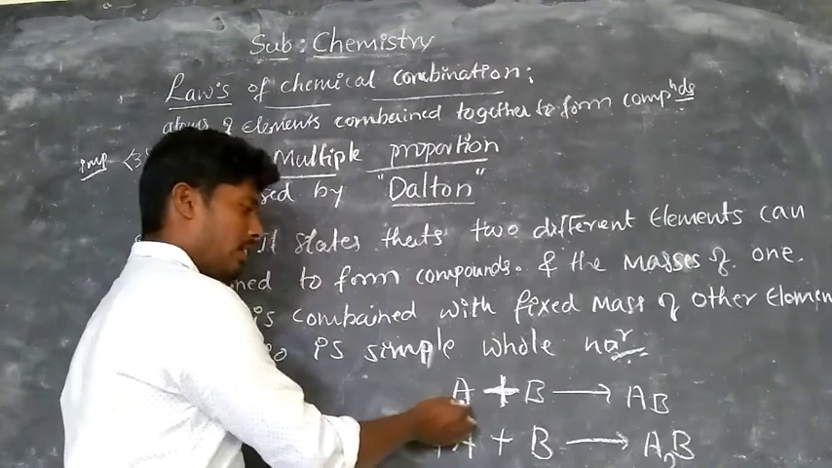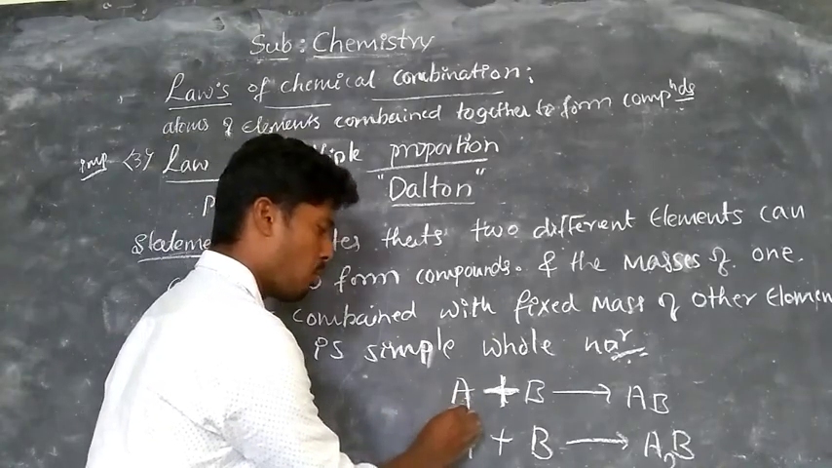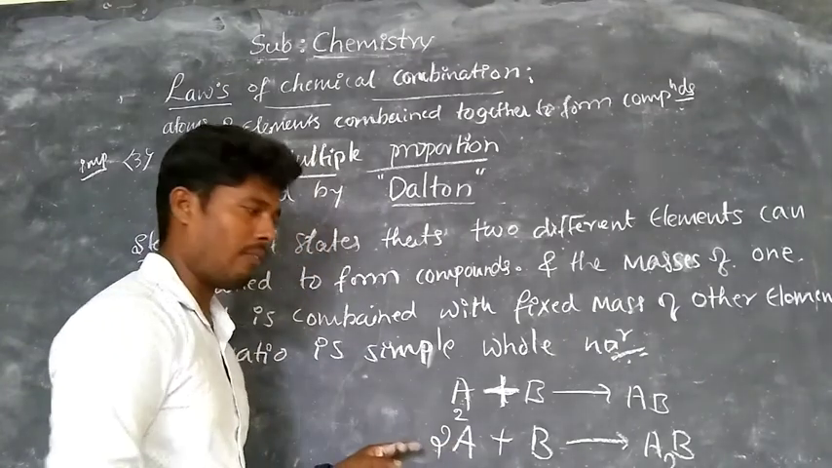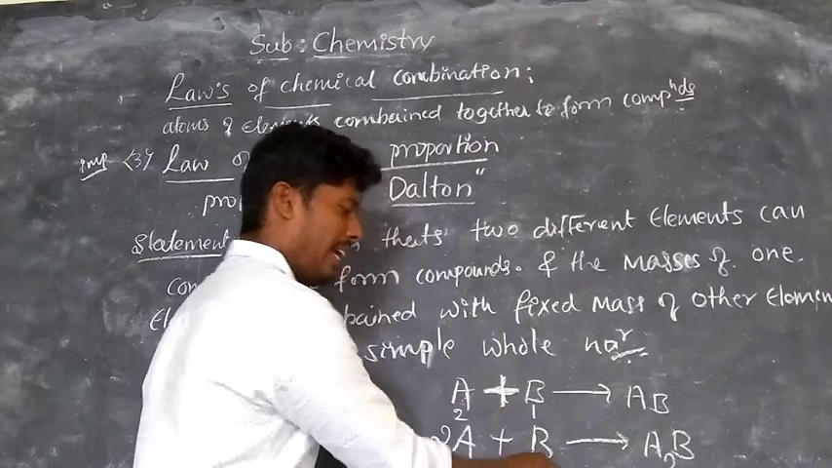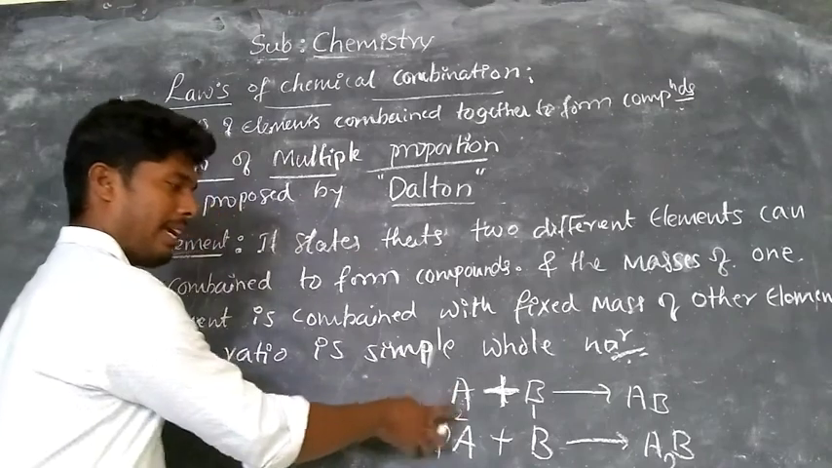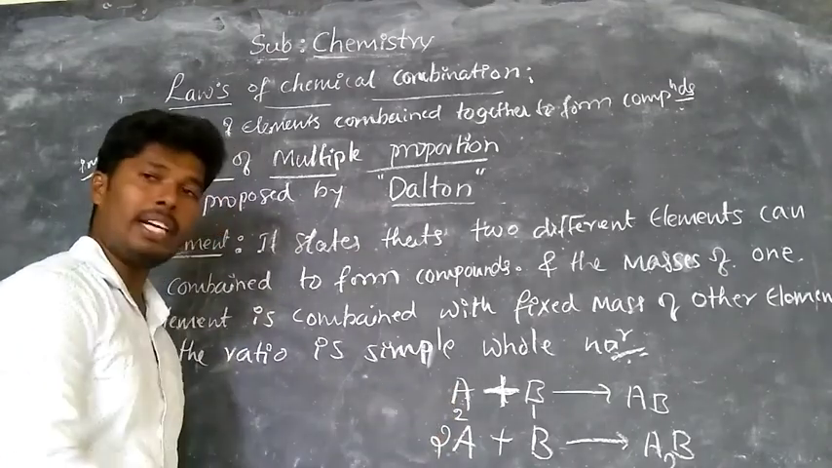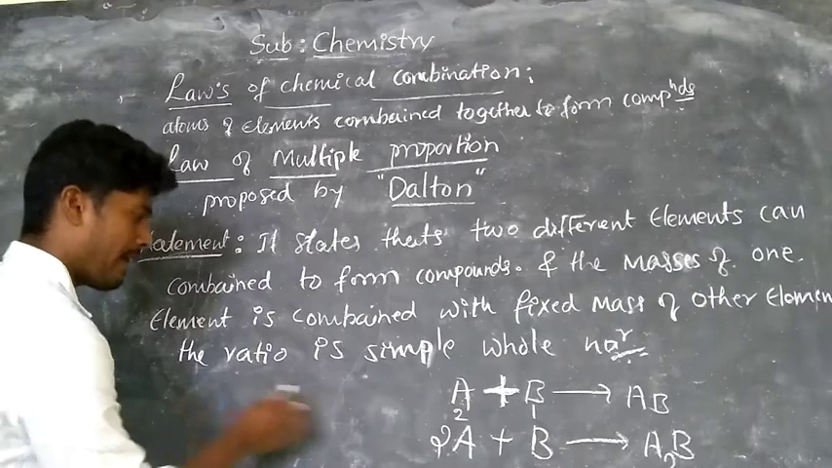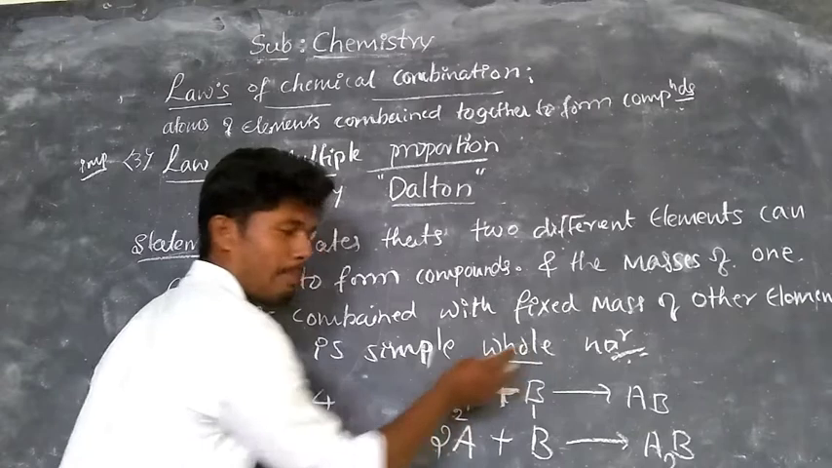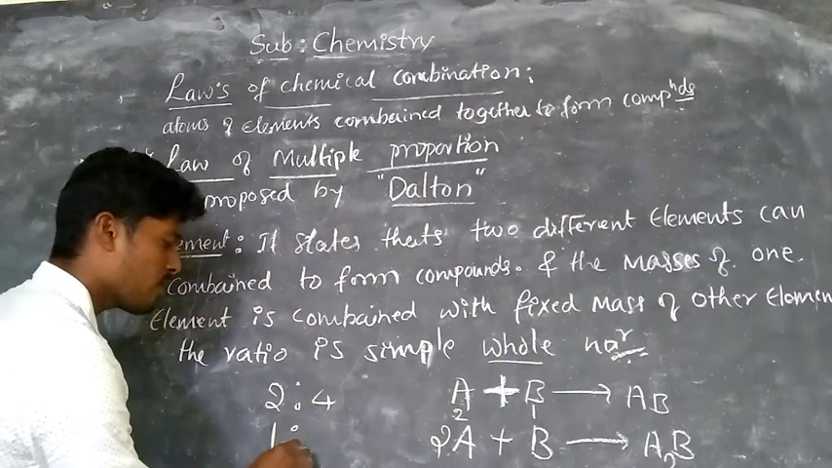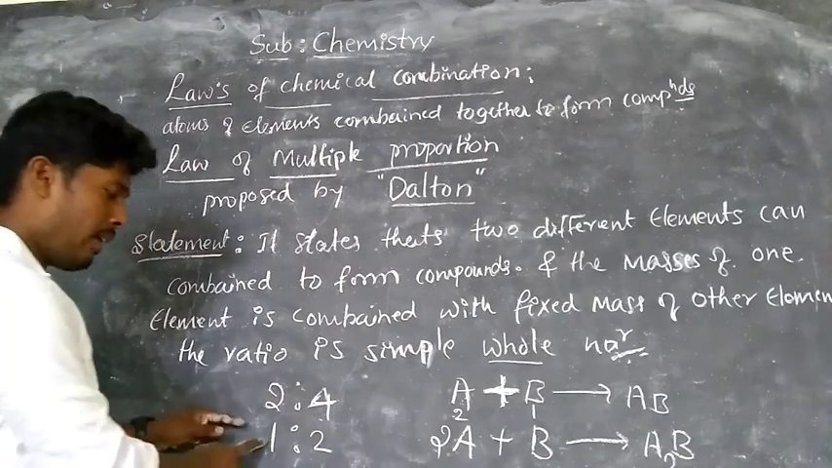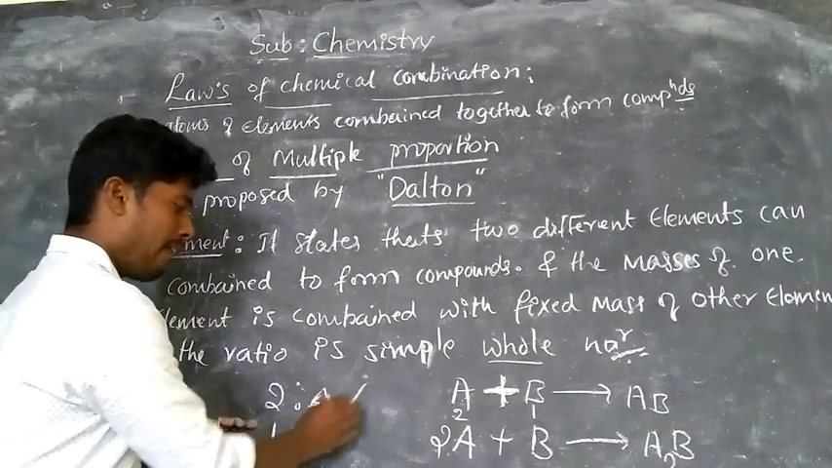Now let's take the mass of element A as 2, and then the mass of A becomes exactly 4, while the mass of B is 1 and remains 1 only. For these two, the masses 2 and 4, the ratio is a simple whole number. 2 is to 4, and its ratio is a simple whole number, meaning it can be reduced to 1 is to 2. So you can write it like that. 2 is to 4 can also be written as 1 is to 2 because it can be divided by 2.